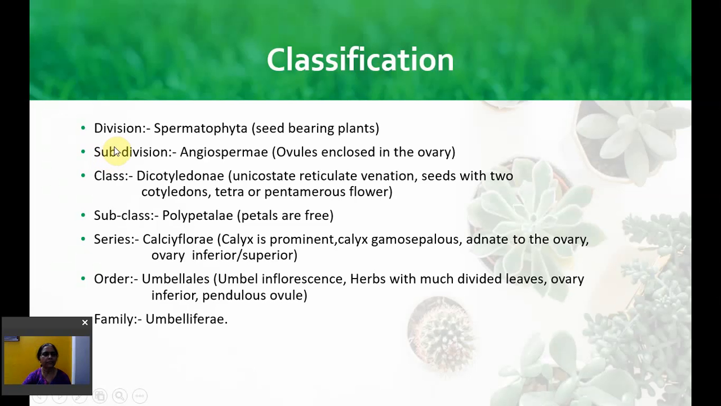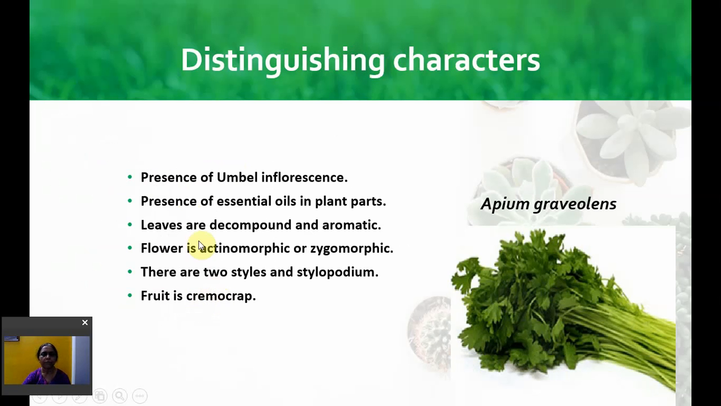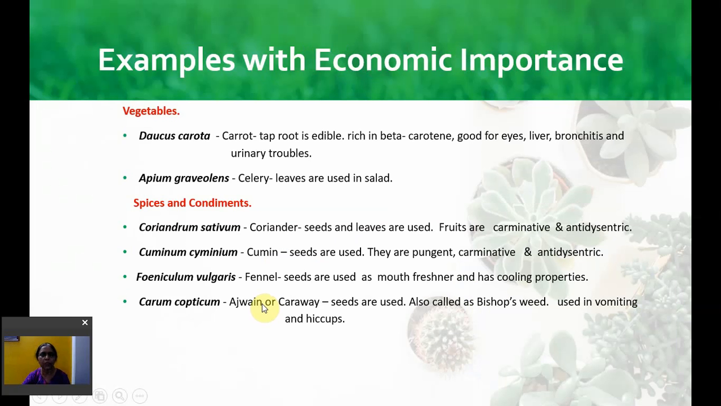Let us first see the classification. It belongs to division Spermatophyta, subdivision Angiospermae, class Dicotyledonae, subclass Polypetalae, series Calyciflorae, order Umbellales, and the family is Umbelliferae. The distinguishing characters of the family are: it has umbel inflorescence, essential oils in the plant parts, the leaves are decompound and aromatic, flowers may be actinomorphic or zygomorphic, there are two styles with stylopodium and the fruit is cremocarp.